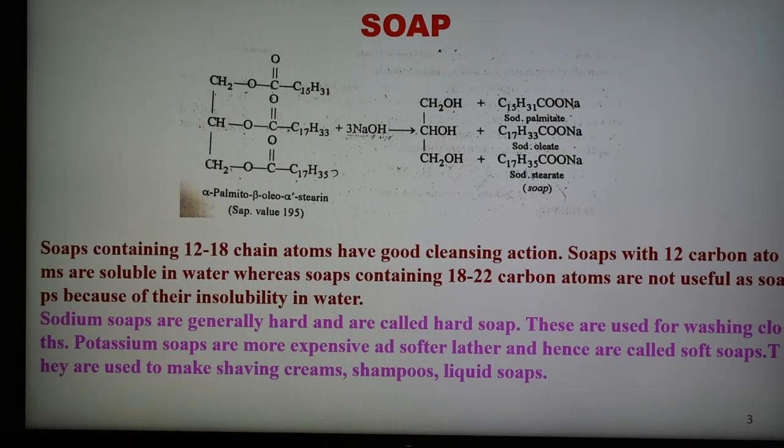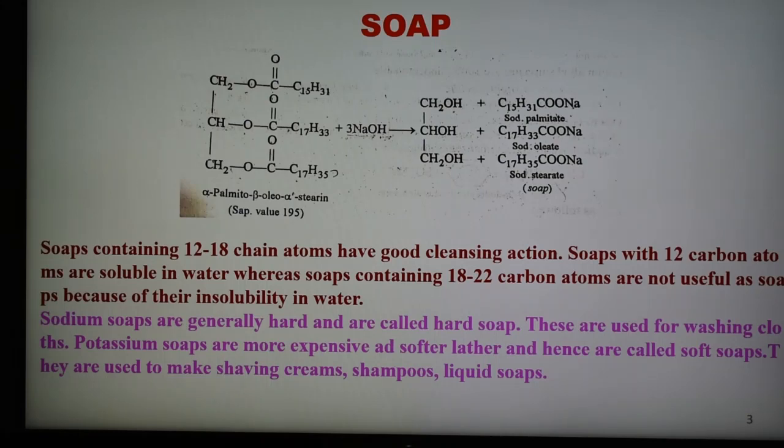Transparent soaps are also prepared by dissolving the ordinary soap in alcohol, removing the insoluble part of the solution by filtration, and evaporating the alcohol. It gives a transparent mass of soap. As we know, soaps are 100% biodegradable, that is, microorganisms present in the sewage water can completely oxidize soap into carbon dioxide. As a result, it does not create any pollution problems.